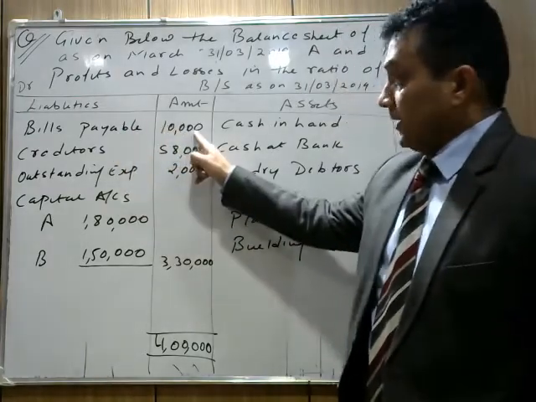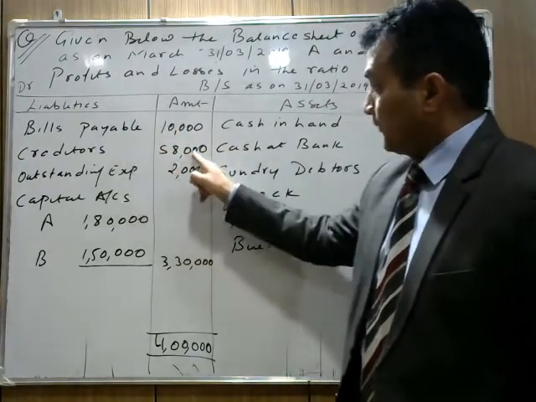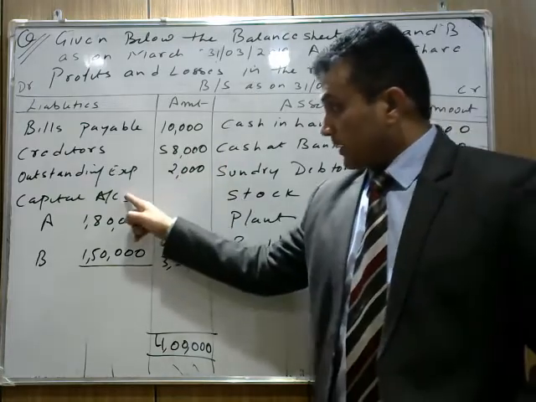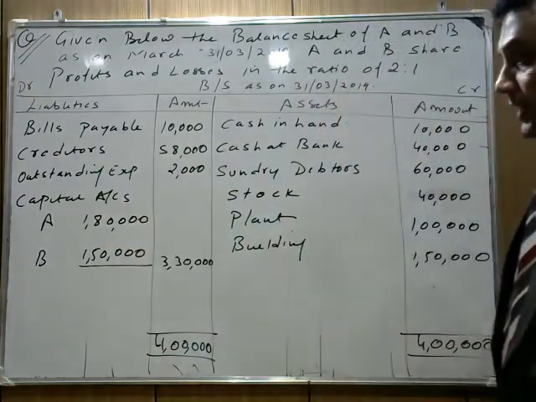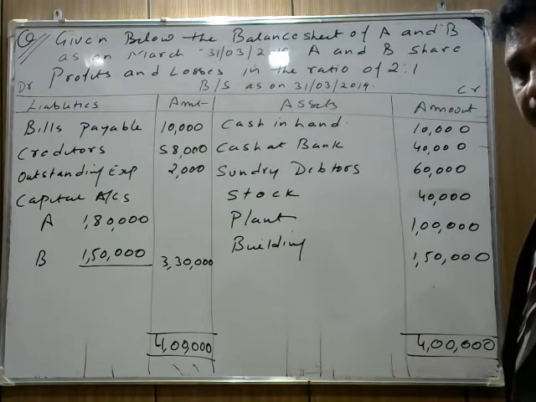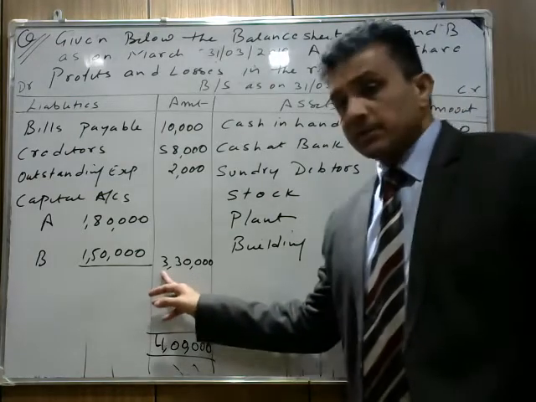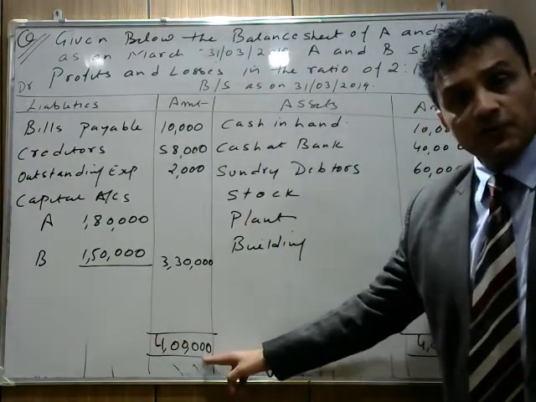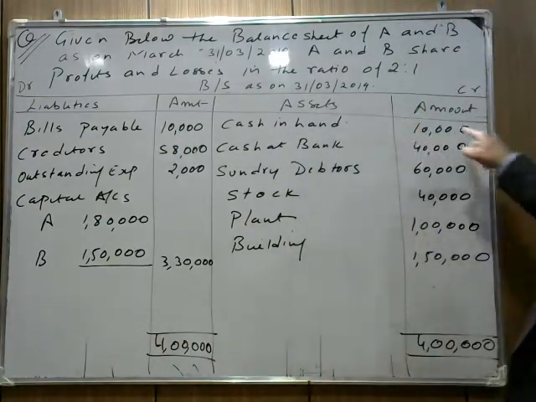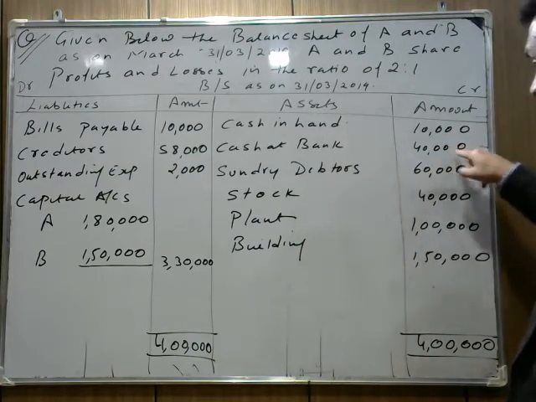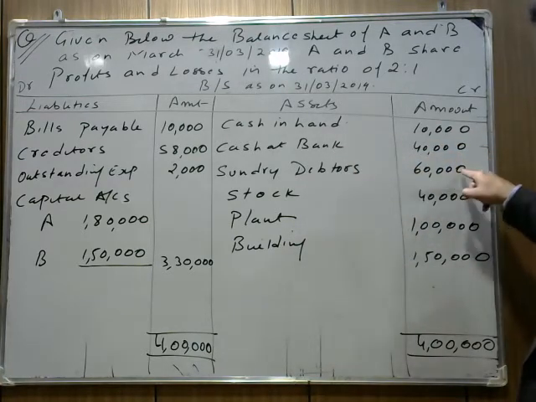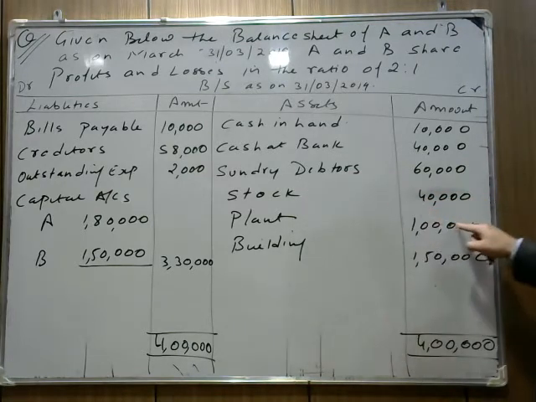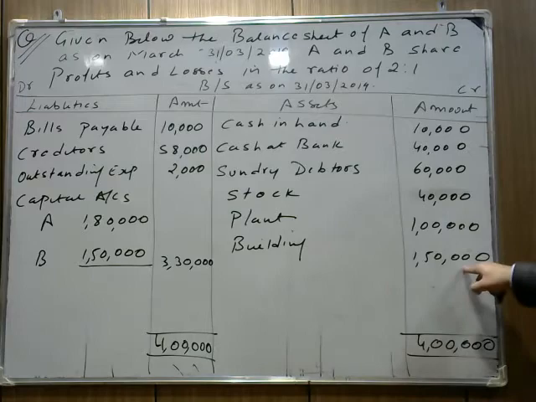Bills payable 10,000, creditors 58,000, outstanding expenses 2,000, and capital accounts of A and B are 1,80,000 and 1,50,000 respectively, and the total is 3,30,000. Total of the balance sheet liability side is 4 lakh. Cash in hand 10,000, cash in bank 40,000, debtors 60,000, stock we have 40,000, plant 1 lakh, building we have 1,50,000.